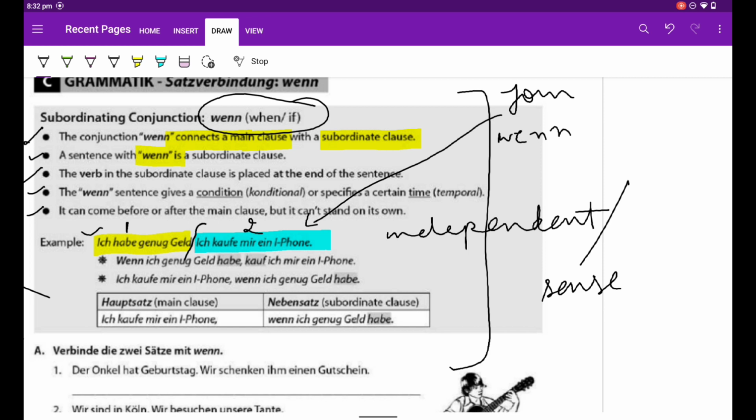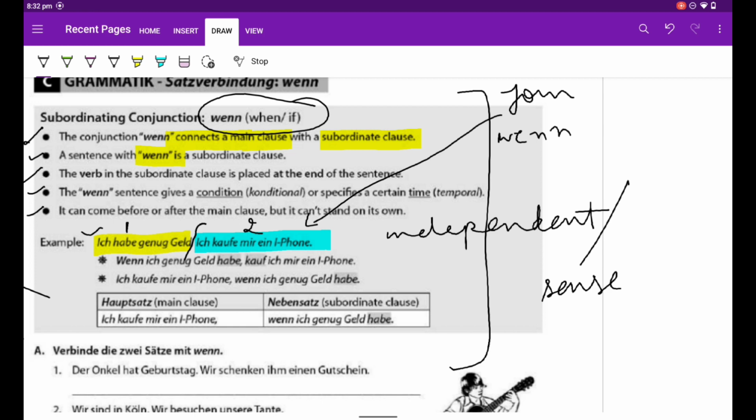When I have money, then I buy an iPhone, or when I have an iPhone, then I have money. So you have to understand which condition is dependent on another. So we see, when the person has money, then only one can buy an iPhone.